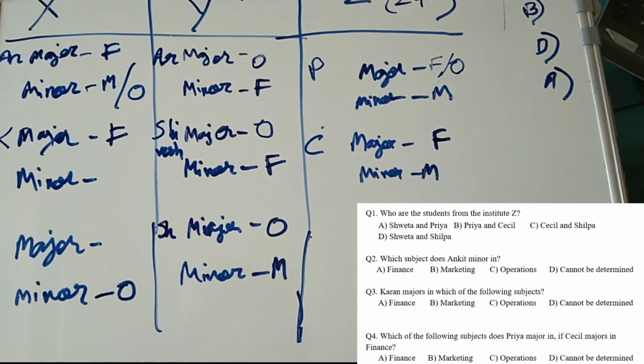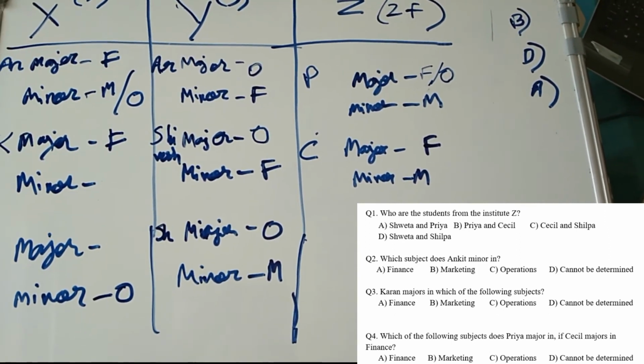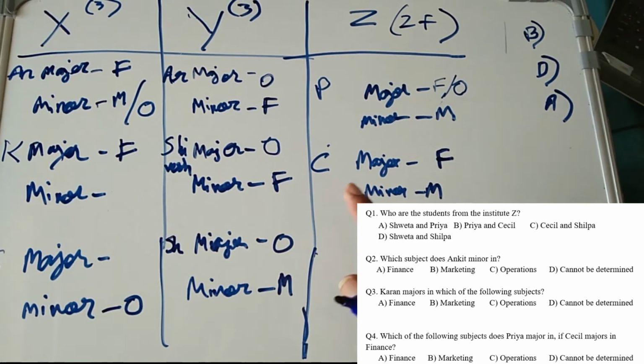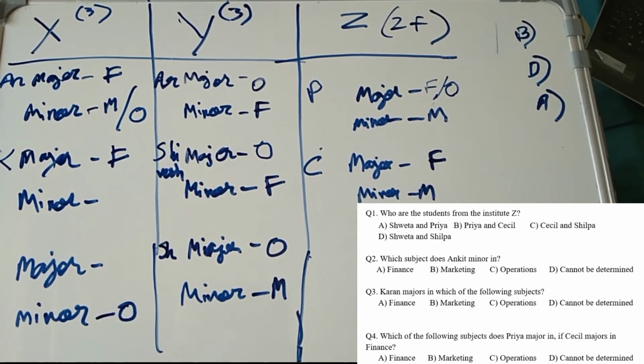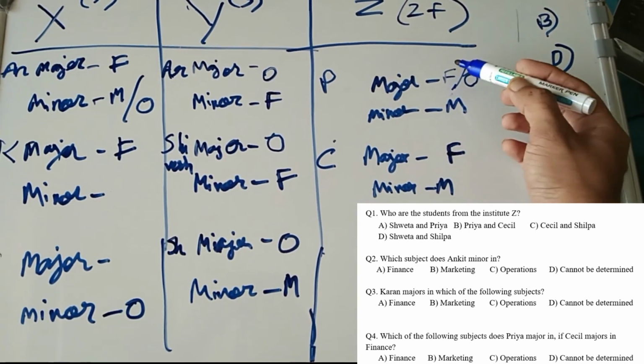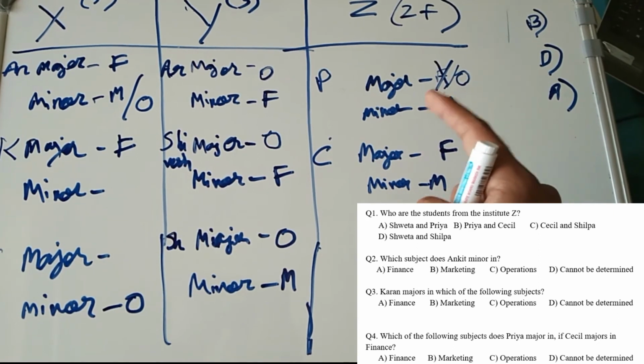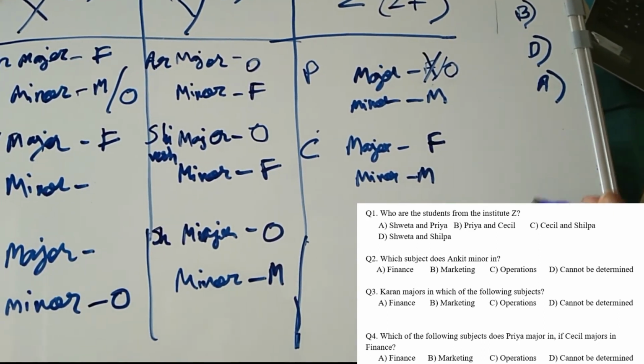But if we read point 4, only one female can major in finance, and that female is Cecil as per this question. So Priya can't major in finance, so the answer must be operations. Priya must be doing operations as her major, so the answer is option C.